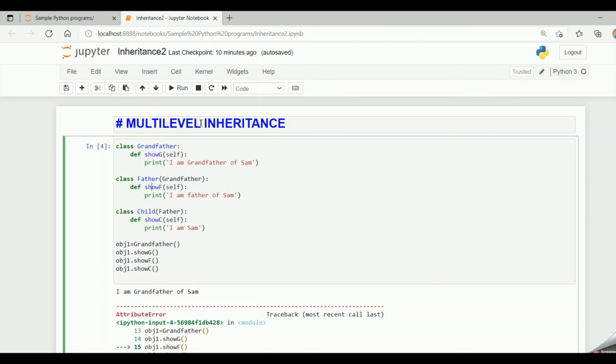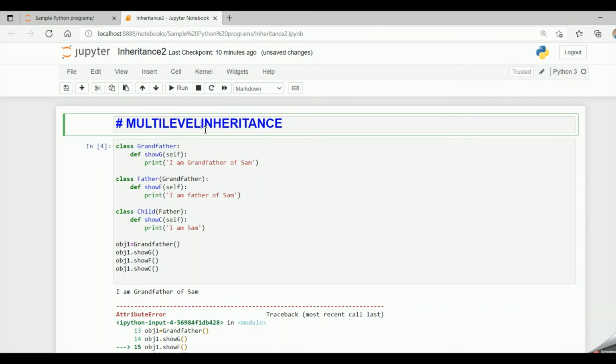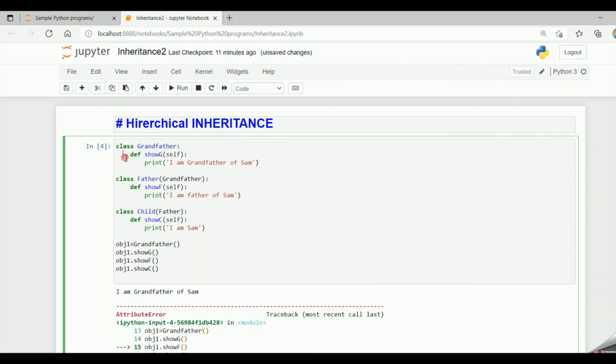So this would be hierarchical inheritance. So let me delete this.